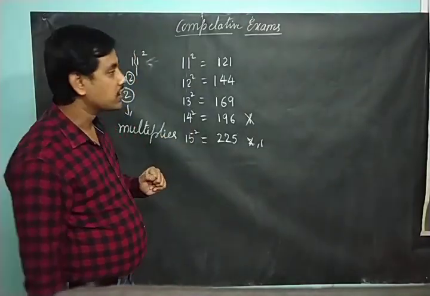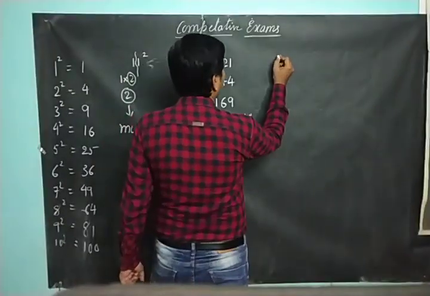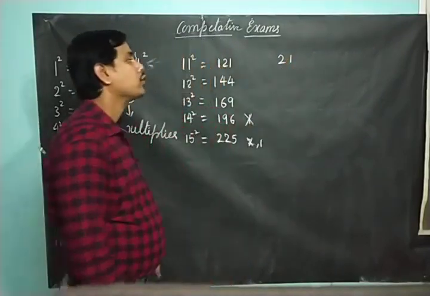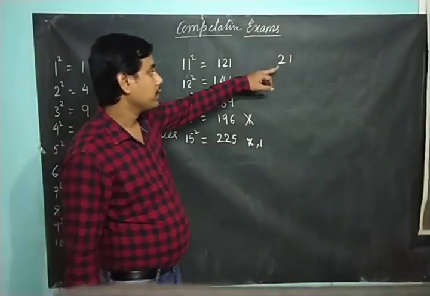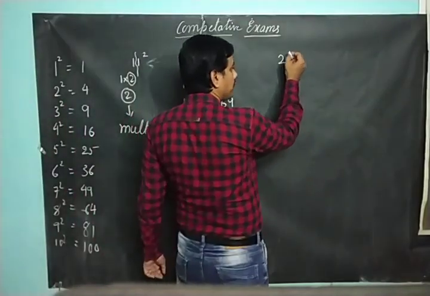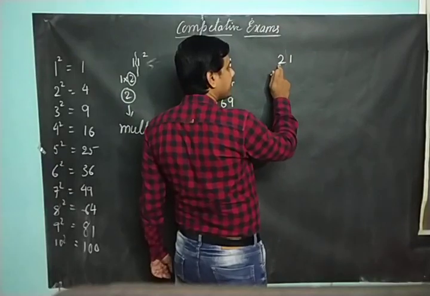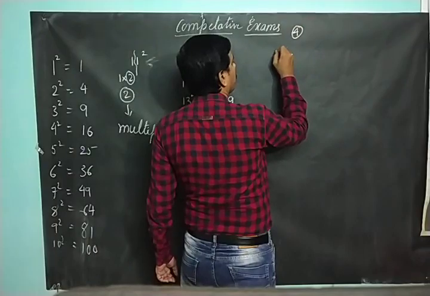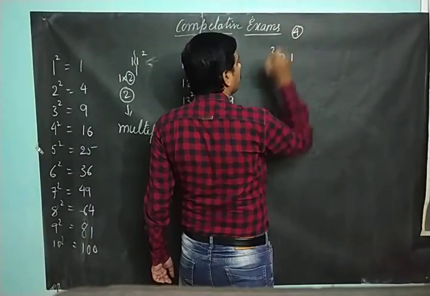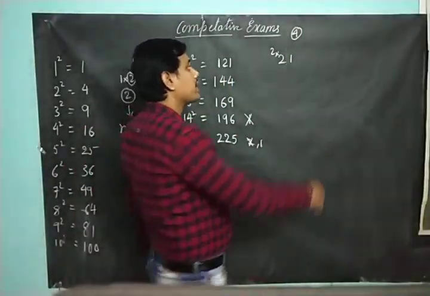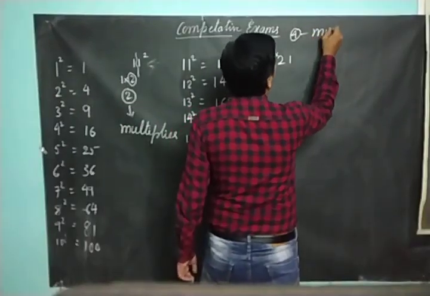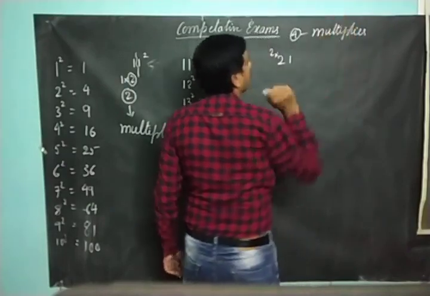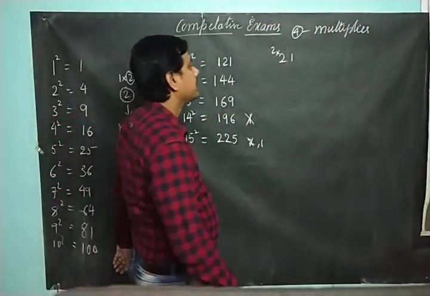Right. So this is about square of a 2 digit number. You take any 2 digit number. For example, take 21. So first we should find the multiplier. If I separate the unit place number and the remaining part, what will I get? 2 here. 2 into 2 is 4. So 4 is my multiplier.